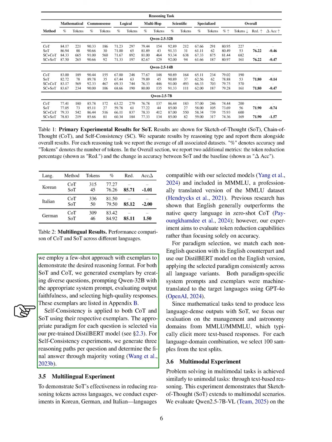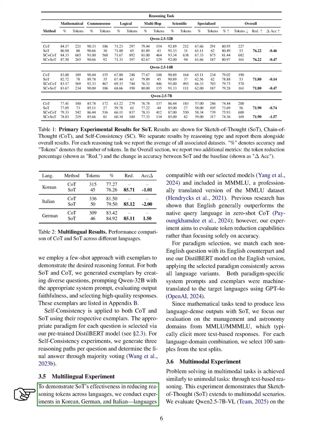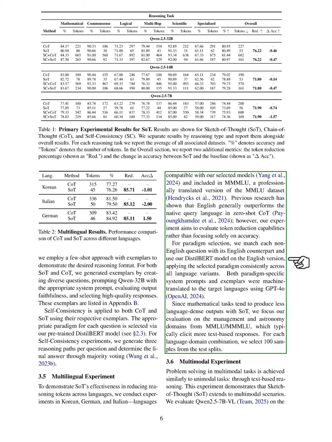Section: Multilingual Experiment. In this section, we demonstrate the effectiveness of Sketch of Thought, SOT, in reducing reasoning tokens across different languages, specifically Korean, German, and Italian. These languages are compatible with our models and are part of the MMLU dataset, which has been professionally translated. While previous studies indicate that English often performs better than native languages in zero-shot chain of thought (COT) tasks, our focus here is on evaluating token reduction rather than just accuracy.